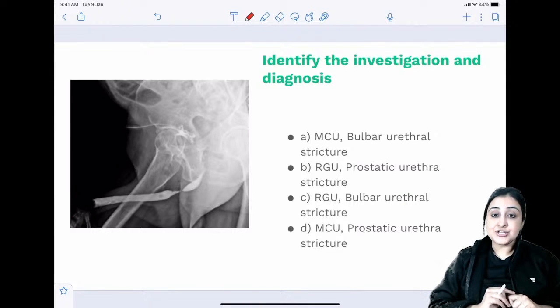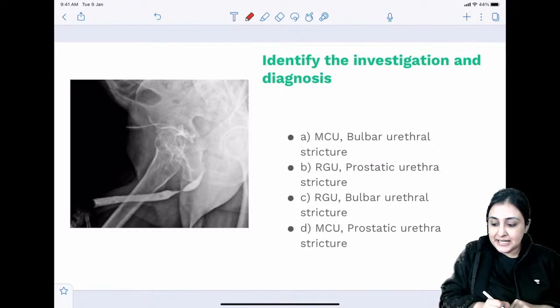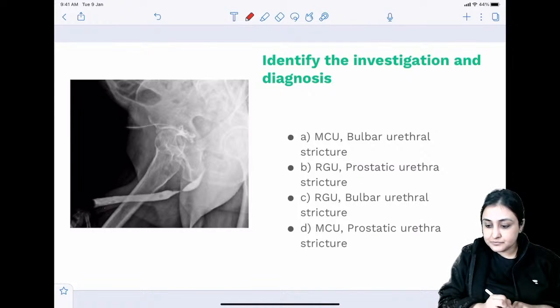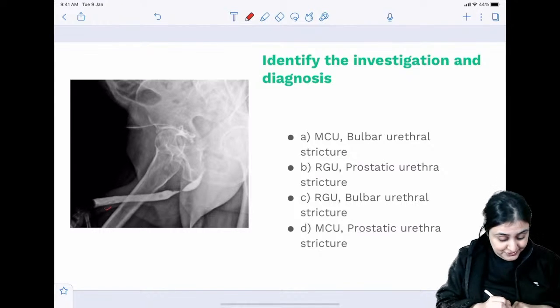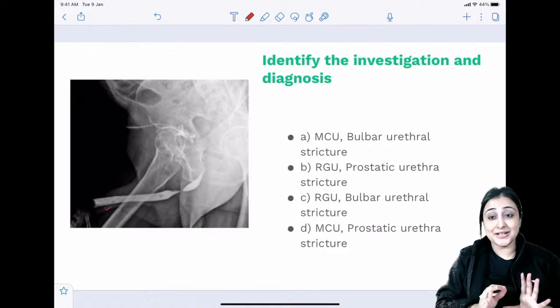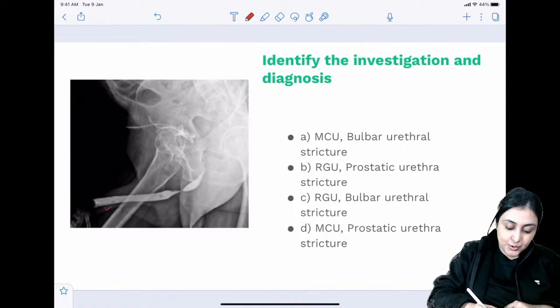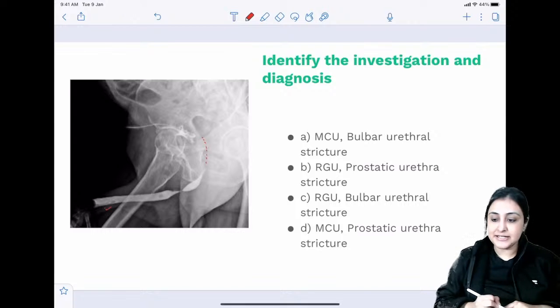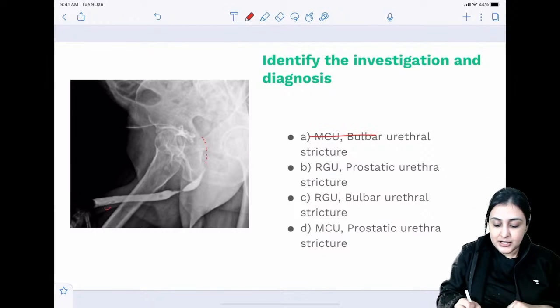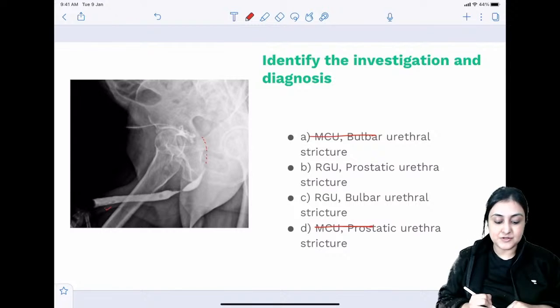Identify the investigation and diagnosis. Is this RGU? Is this MCU? The anterior part of the urethra is seen, and you are seeing that contrast is just barely passing into the bladder. This is not MCU, this is RGU, right? So you can rule out MCU, it is RGU.